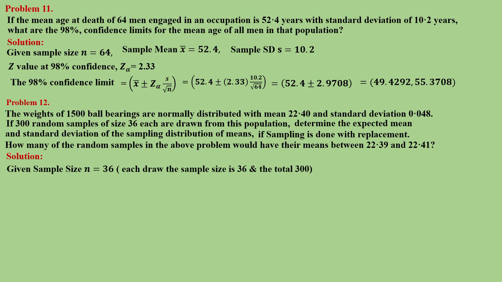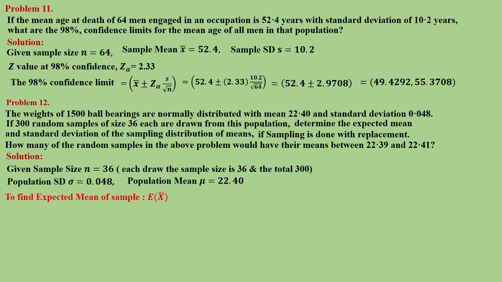The population standard deviation they have given is 0.048. The population mean, in the first line they have given, is 22.40, mu.